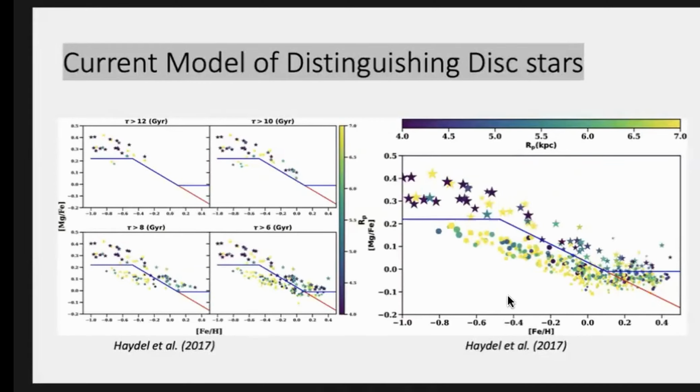But if you look at the diagram on your right, it shows that at the intermediate ages, between 6 to 8 gigayears, there's a huge overlap around this particular region. Around that point, the thick and the thin disk stars are not well separated into their various components.